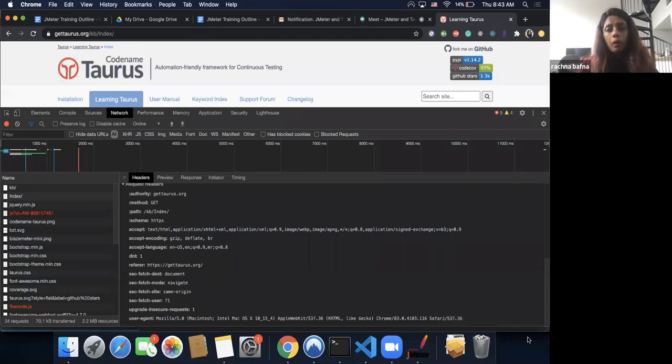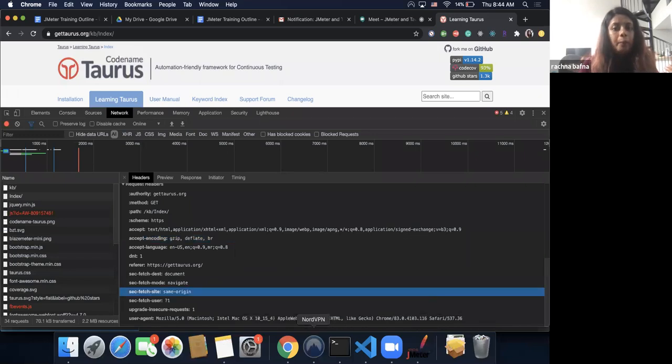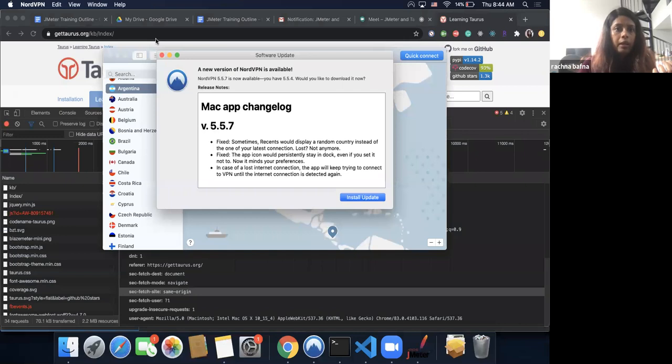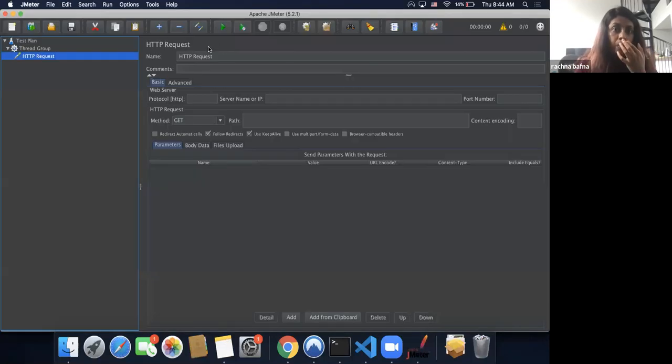So our goal, as we discussed in our earlier sessions and even earlier today, is to mimic what we are doing in real life through JMeter. What we are trying to achieve here is mimicking your HTTP requests, but through JMeter. And that's exactly what we are going to be doing today.